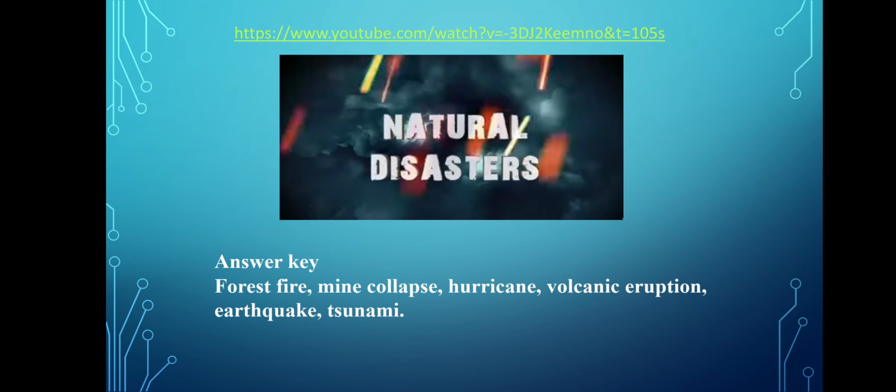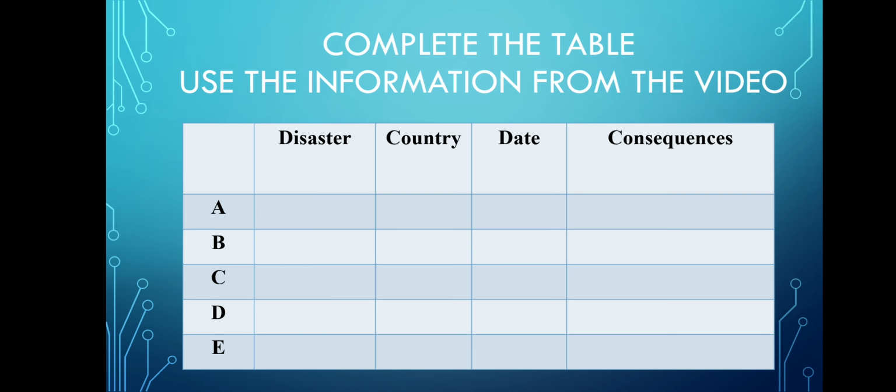They are forest fire, mine collapse, hurricane, volcanic eruption, earthquake, and tsunami. Let's pause our video lesson once more and watch the video a second time. Students, complete the table. You have to name the disaster, country, date, and consequences for each report.